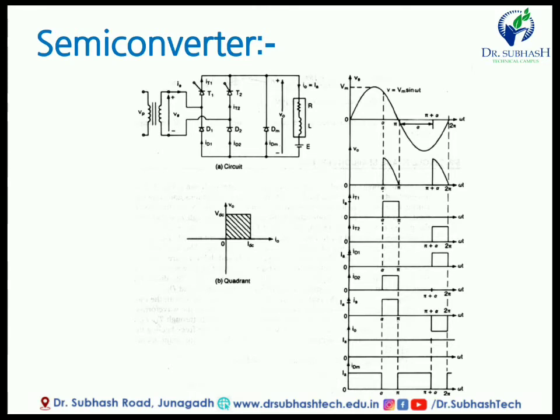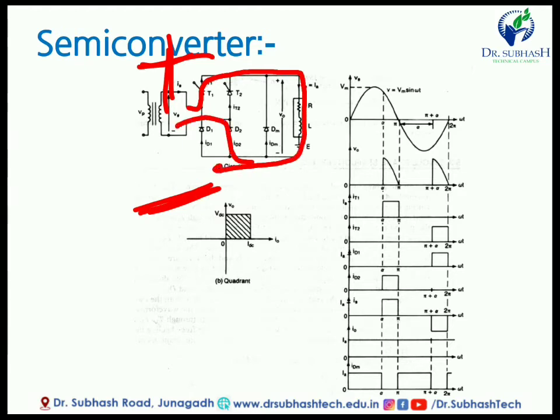You have to remember, in the positive half cycle T1 is on and in the negative half cycle T2 is on. With respect to T1, D2 is on, and with respect to D1, T2 is on. Whenever we give a trigger pulse to T1 in the positive half cycle, this terminal becomes positive and this terminal becomes negative. At that time, whenever we give a trigger to the SCR, current will flow through this path, through D2, and then the circuit is completed: T1, then the load resistor, then the inductor, then E.